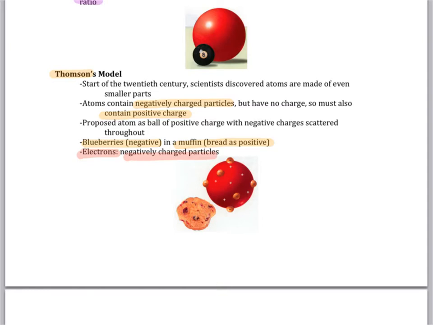An analogy for this model is that of a blueberry muffin. You can think of the bread part as the positive, sprinkled with blueberries within, which are the individual negative charges. With Thomson's model, the discovery of electrons, which are the negatively charged particles, was made.